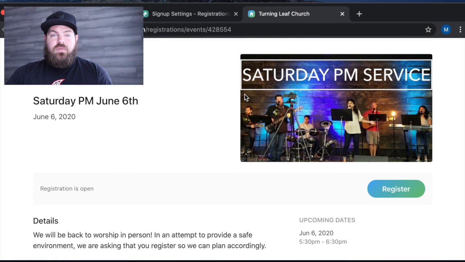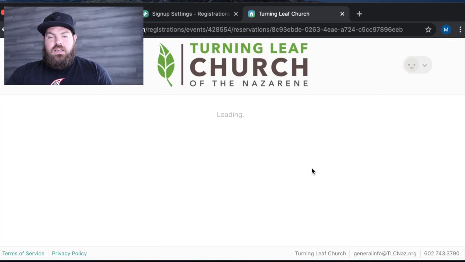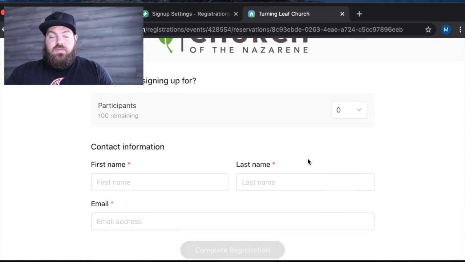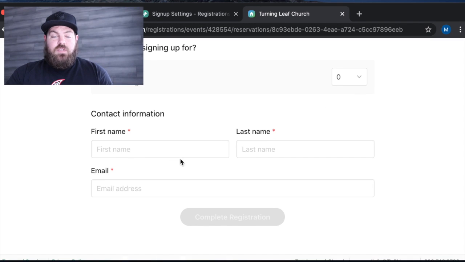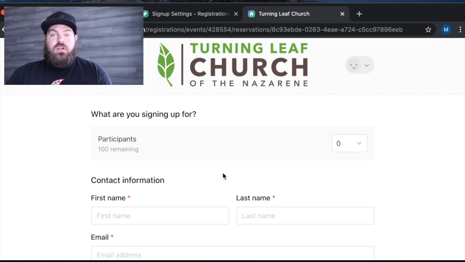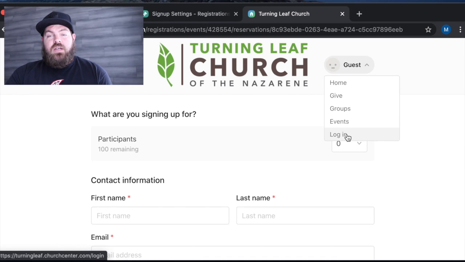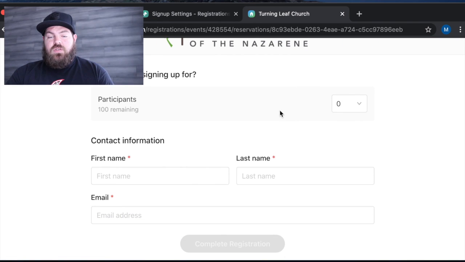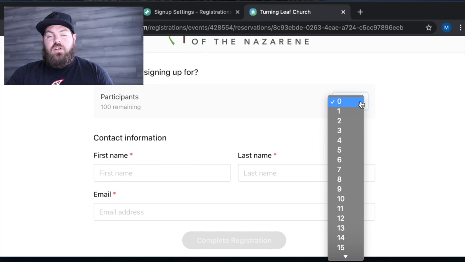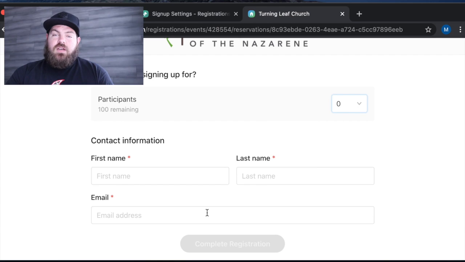So if I go back to the registration page, now that I'm logged out completely and I hit register, it's going to ask me how many are coming with me and just my name and email, and that's it. And so once all that info is in there, I'm going to hit complete and it's done. So if you're not logged in and you have a login, it may ask you to log in if you want to up here at the top. You can do that so that it's all saved in one place. But you can also just come in here and put in how many people are coming with you and put in your first and last name and email, and that's it for Sundays.